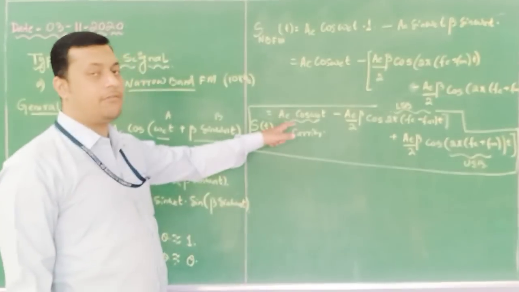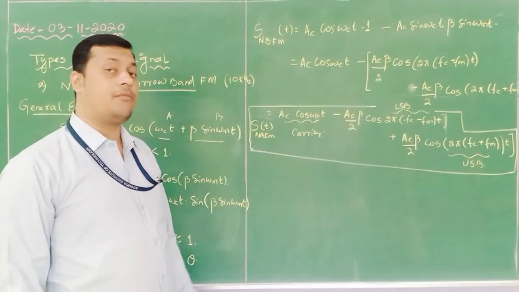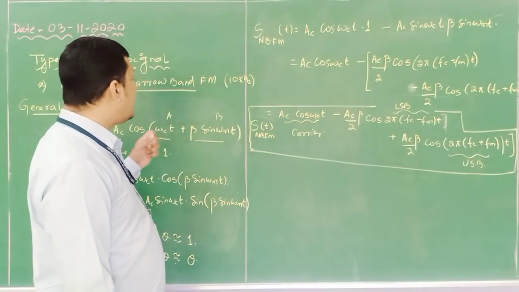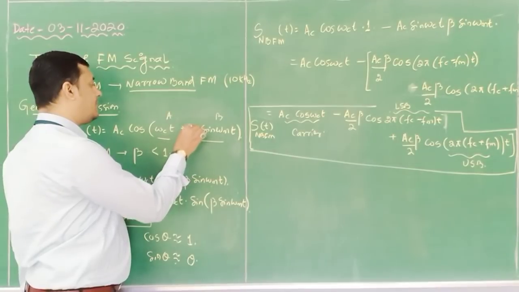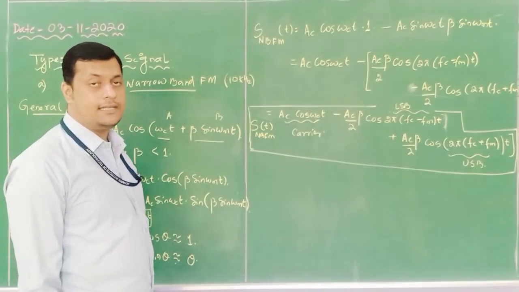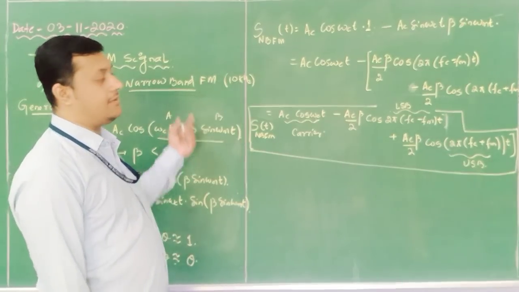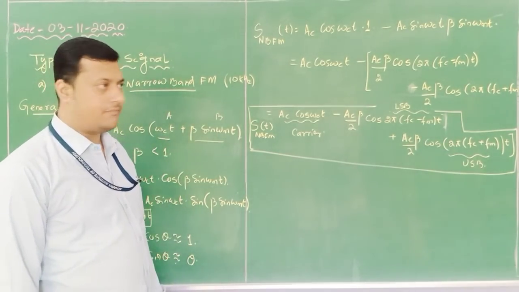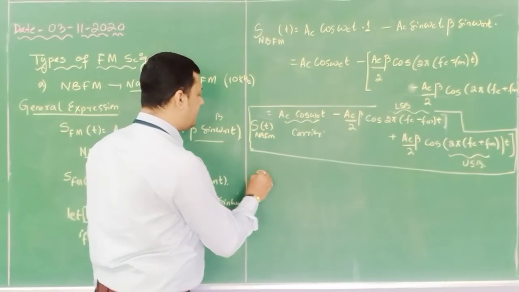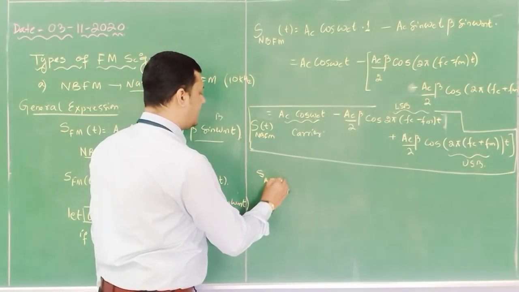Okay, so this is the equation for NBFM. Now why is it NBFM? Because our beta here is very much less than 1. If it is much greater than 1, then we can consider it WBFM. Now, if I want to write the AM signal, I need to compare.